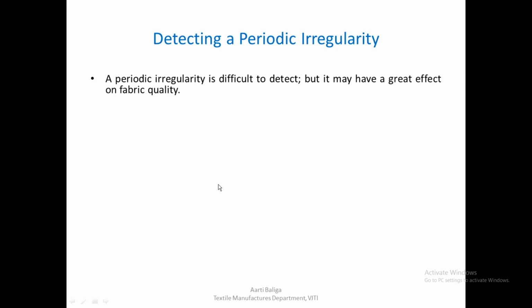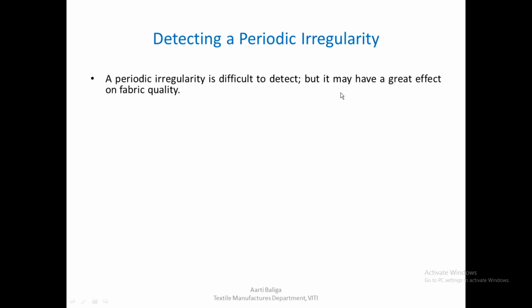So after understanding this, let us look into how we find out that there is a periodic fault, or how to detect it. As we said, U percentage or CV percentage does not really highlight the existence of a periodic irregularity. So there should be some other way to detect them well before it reaches the fabric stage.